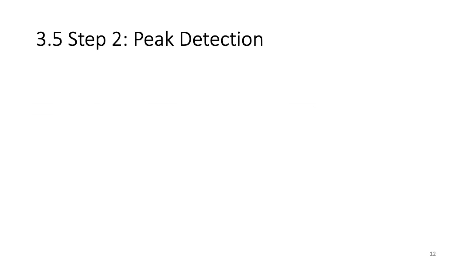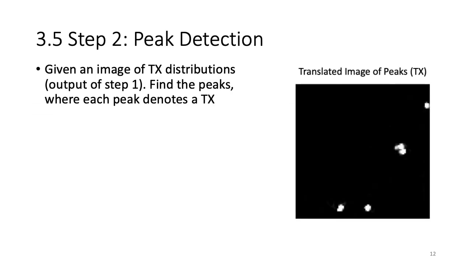Now let's take a look at step 2, peak detection. Given an image of transmitter distributions, which is the output of step 1, we want to find the peaks, where each peak denotes a transmitter. Look at the figure on the right side. We see that there are 5 peaks here, and each peak denotes a transmitter.